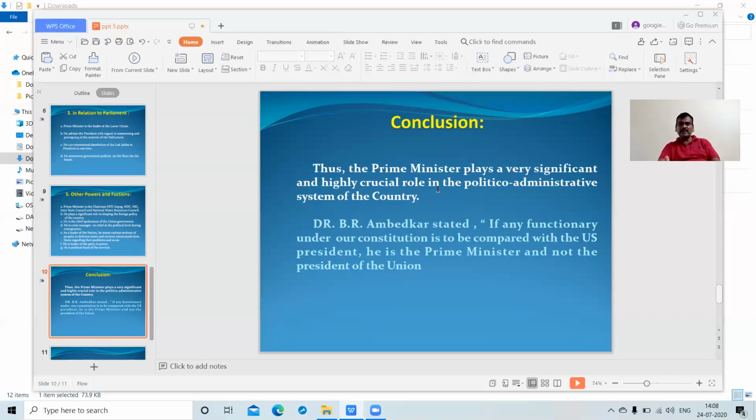After the 1990s, coalition governments started in 1989 and lasted up to 2005. During these 15 to 20 years, a single party was not getting a majority, and two, three, or sometimes 20 parties combined to come to power. In coalition governments, strong policy systems were not made, so the Prime Minister's role was very bounded.